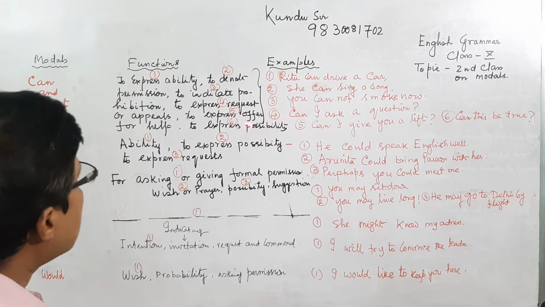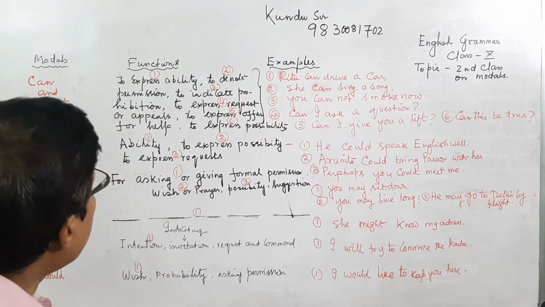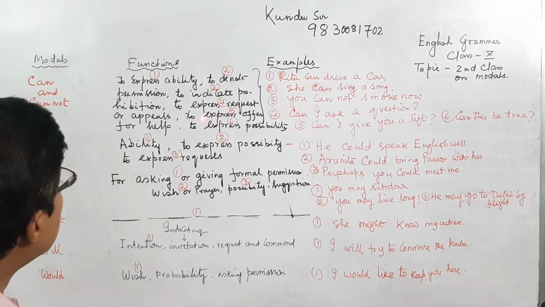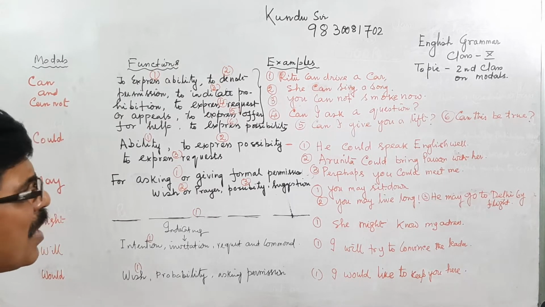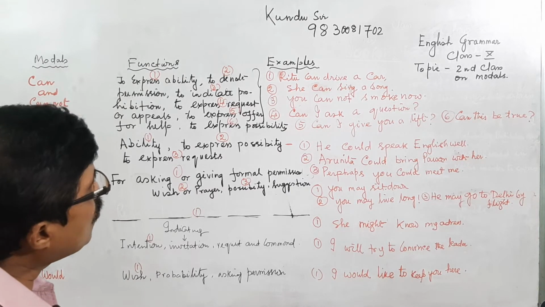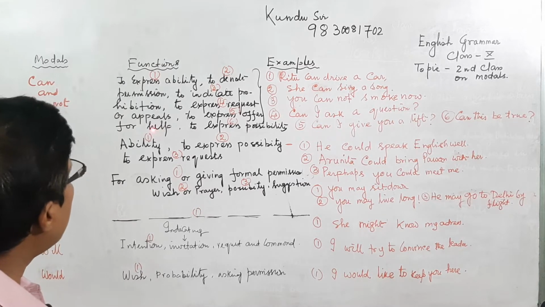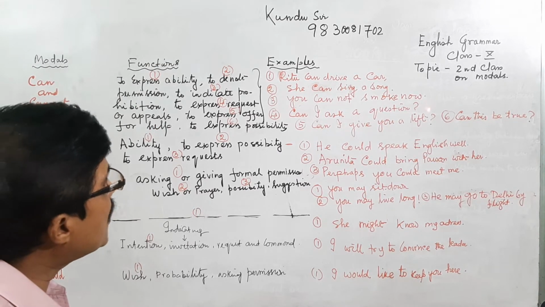Now example 4: Can I ask a question? This expresses a request or appeal. I am appealing. May I ask a question? Can I ask a question? Or may I ask a question? I am making an appeal.